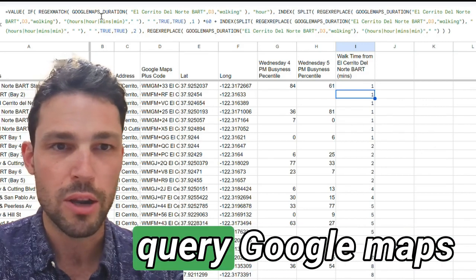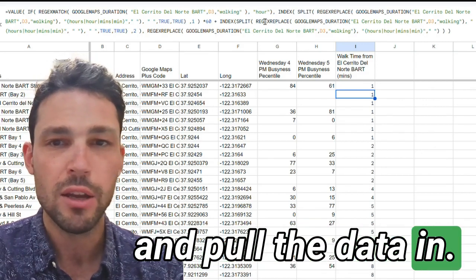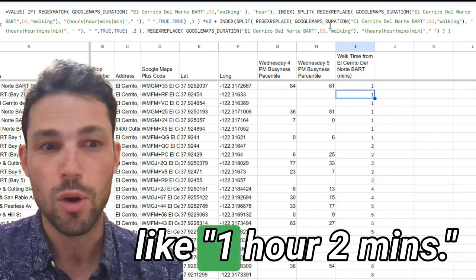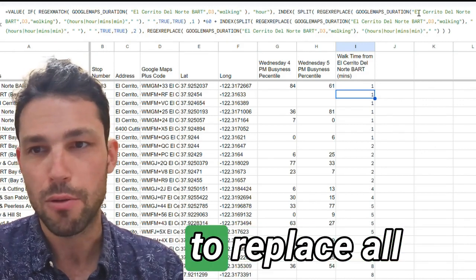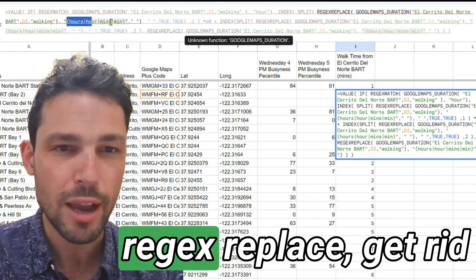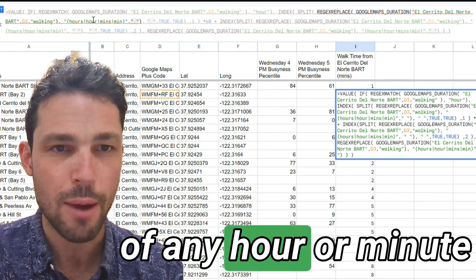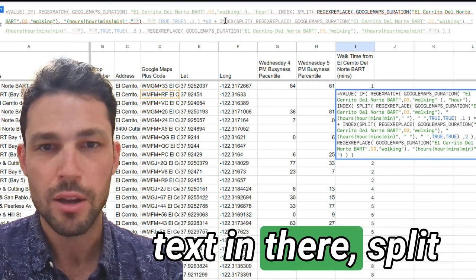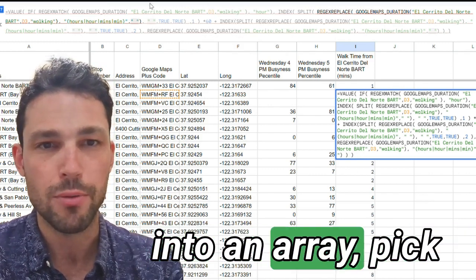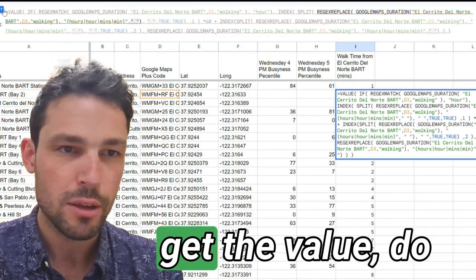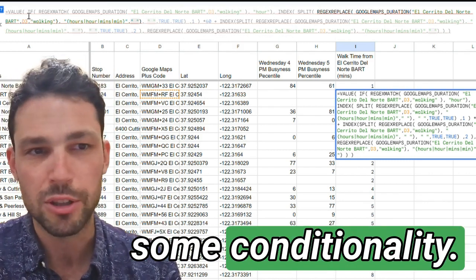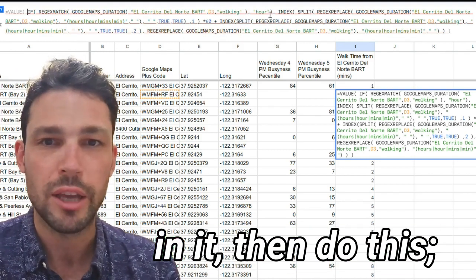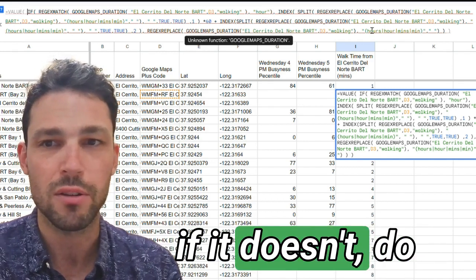So this is going to query Google Maps and pull the data in, but it's going to pull it in a weird format like 1 hour 2 mins. So I had to replace all of that text, regex replace, get rid of any hour or minute text in there, split the numbers out into an array, pick them out of the array, get the value, do some conditionality. If it has an hour in it, then do this. If it doesn't, do the other thing.